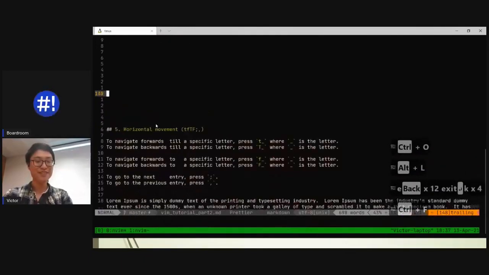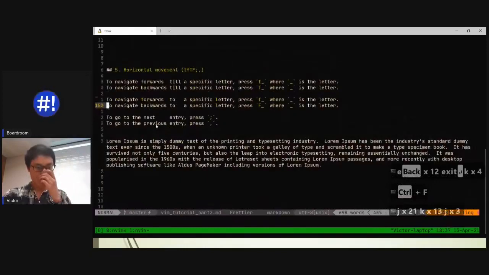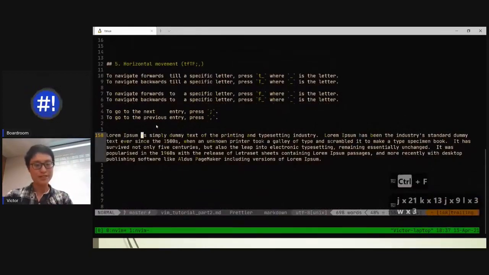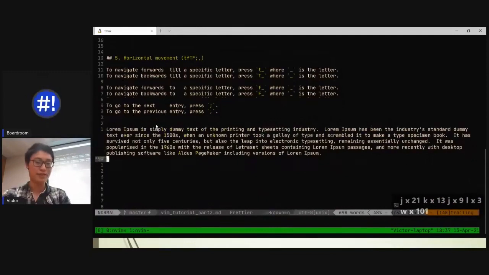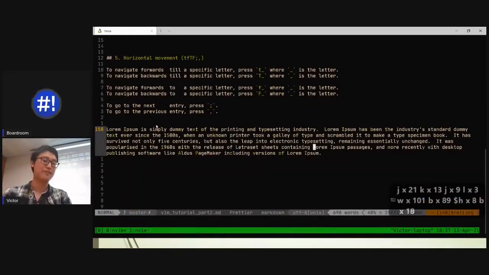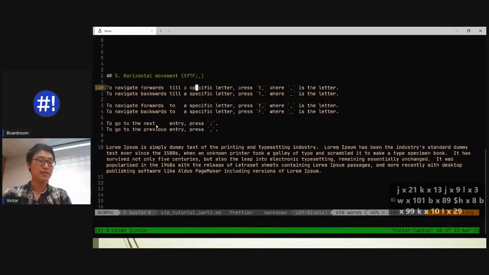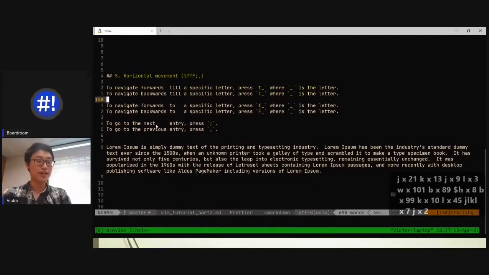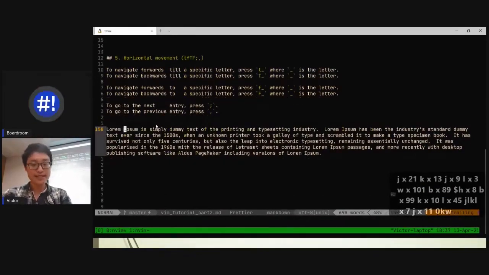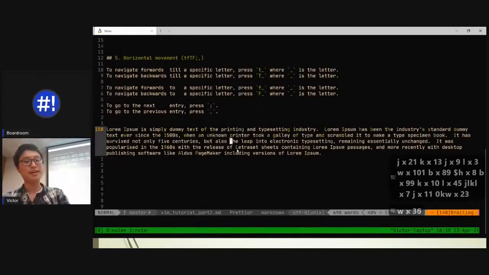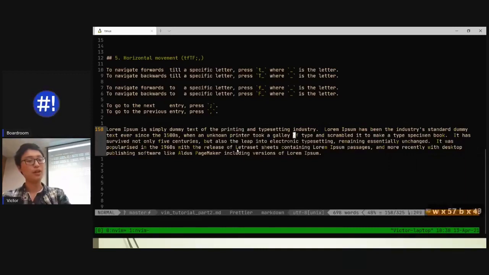It was great. Next one, horizontal movement. Once again, what if we have a very long line? You can see this is all on one line, that's wrapped around. But I don't want to have to press B all the way. And if I go to the end of the file, I then have to go all the way back, right? Well, what if there's another way? I can search forwards until a specific character using T to go till a character and F to go to the character. So for example, let's say I want to go to this capital L right here. Instead of spamming W until I reach there, which took a good 2 seconds, I can search for L and just hit it a couple times and I'm right there.